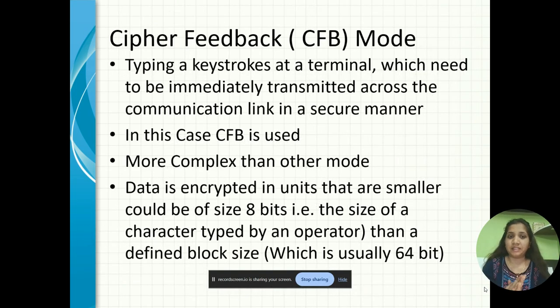The next one is cipher feedback mode, that is CFB. Consider typing a keystroke at a terminal, which needs to be immediately transmitted across the communication link in a secure manner. In this case, CFB, that is cipher feedback, is used. It is more complex than any other mode. The data is encrypted in units that are smaller, could be the size of 8 bits, that is the size of a character typed by an operator, than a defined block size, which is usually 64 bits.